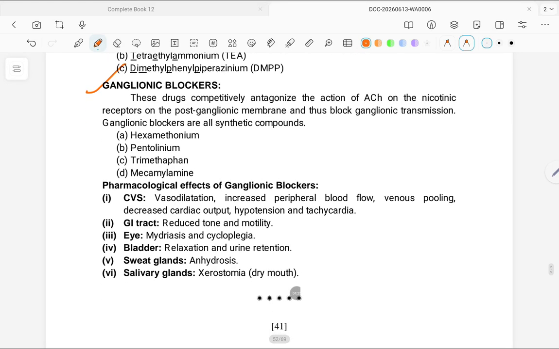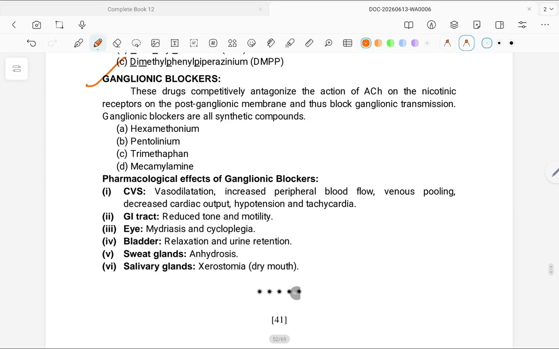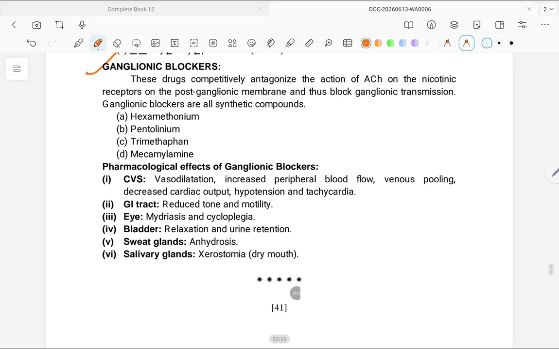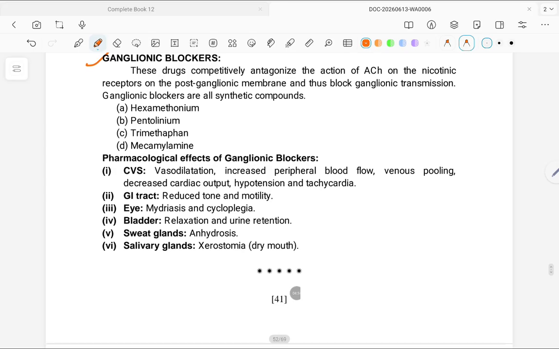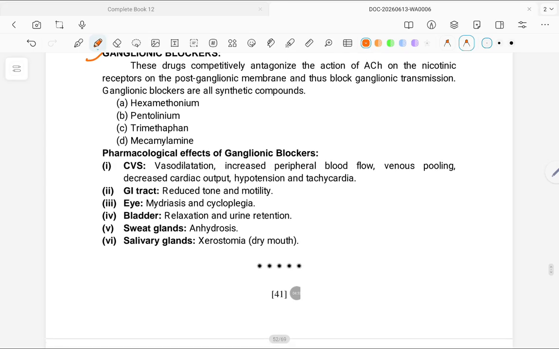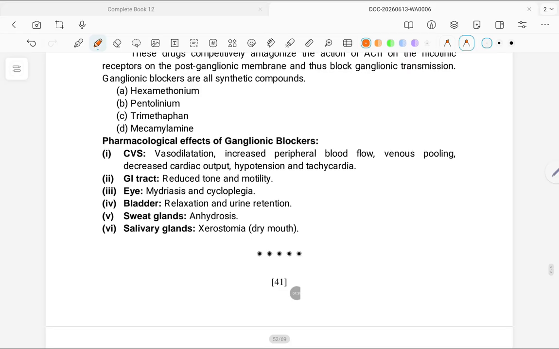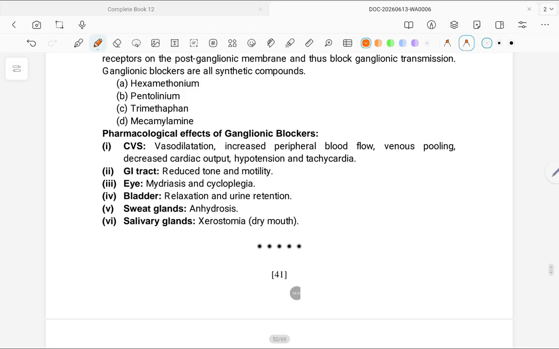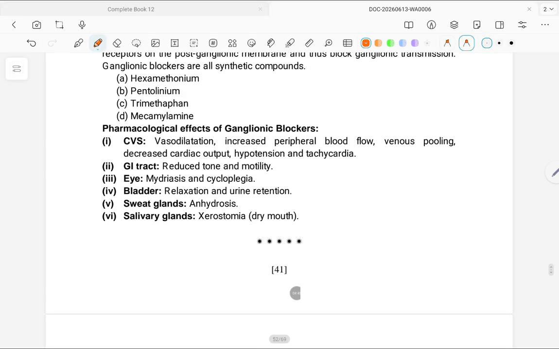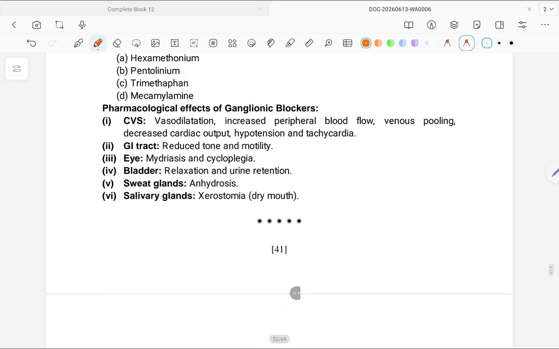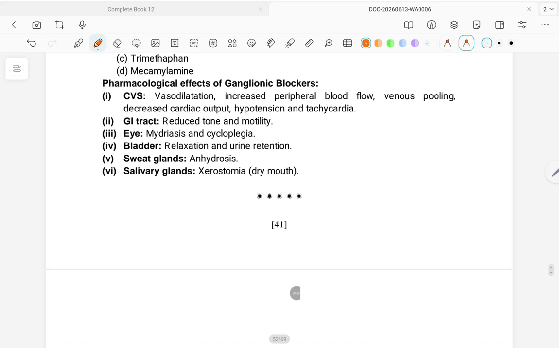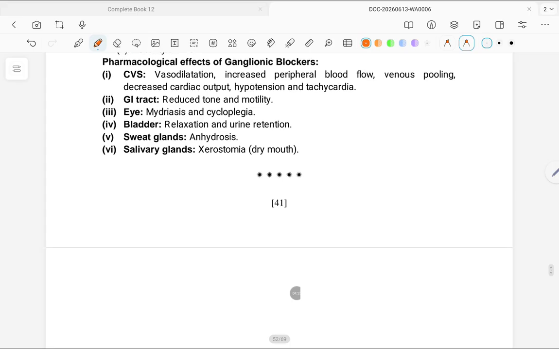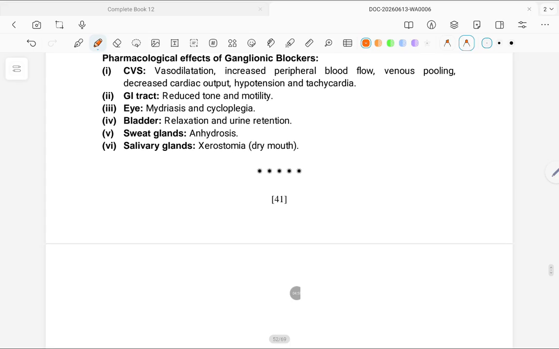Ganglionic blockers. These drugs competitively antagonize the action of ACh on the nicotinic receptor on the postganglionic membrane and thus block ganglionic transmission. Ganglionic blockers are all synthetic compounds: hexamethonium, pentolinium, trimethaphan, mecamylamine. Pharmacological effects of ganglionic blockers: CVS: vasodilation, increased peripheral blood flow, venous pooling, decreased cardiac output, hypotension, and